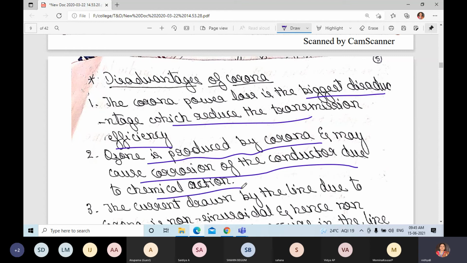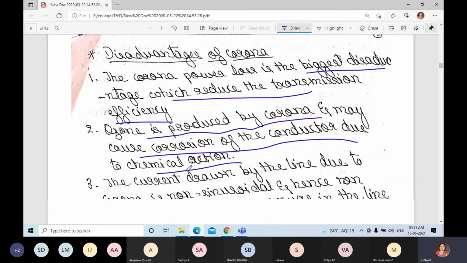Outside it may be copper but inside it may be aluminium; due to the chemical actions, corrosion will occur.